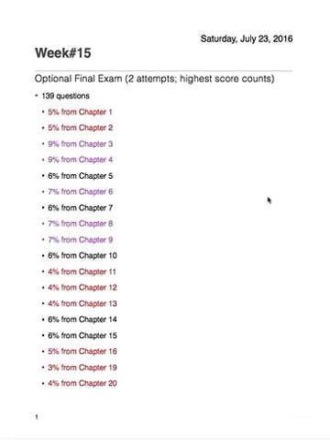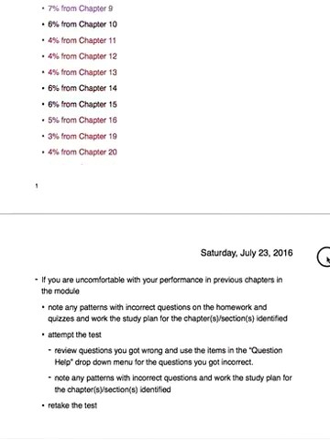Also, be aware that once you start taking this, you can't change your mind. So if you opt to take the optional final, you are taking it. There's no changing your mind in the middle. There are going to be no exceptions made to this. If you decide to take it and you start taking it, your grade is going to count towards your grade for the course. I've had situations in the past where people take it and go, "Oh, I changed my mind. I really didn't want to take it." You have to decide that ahead of time. You're accepting that risk when you opt to take the optional final exam.